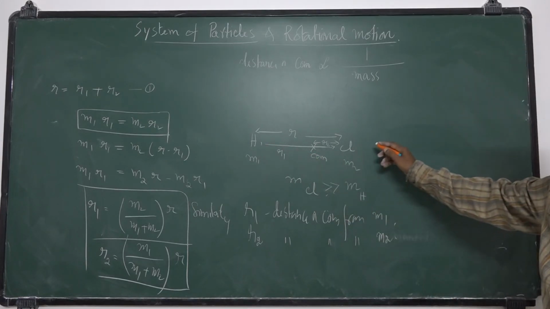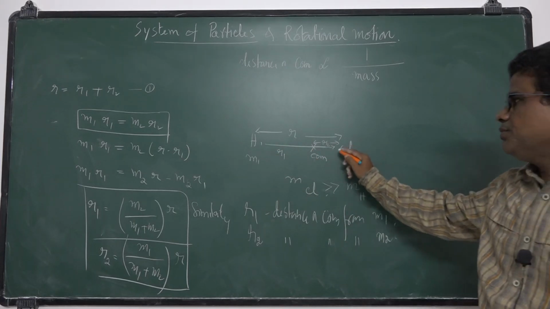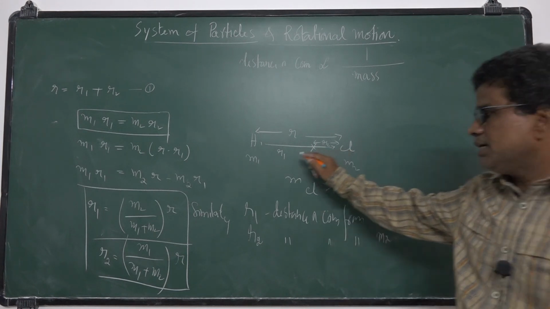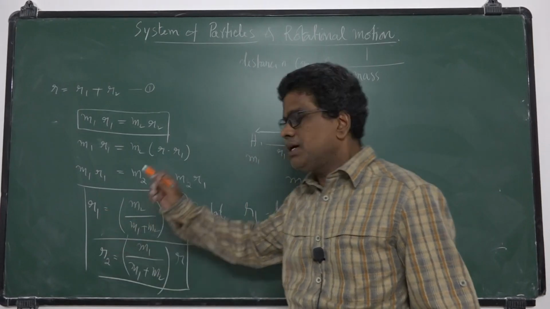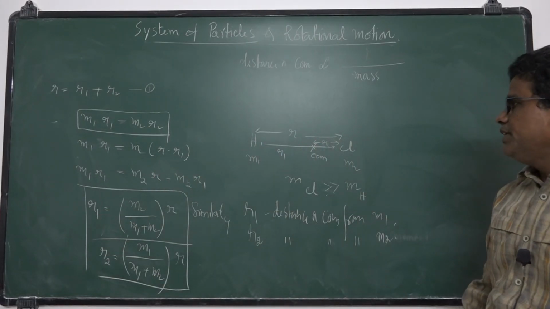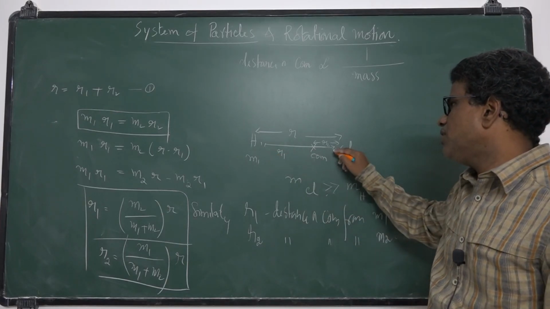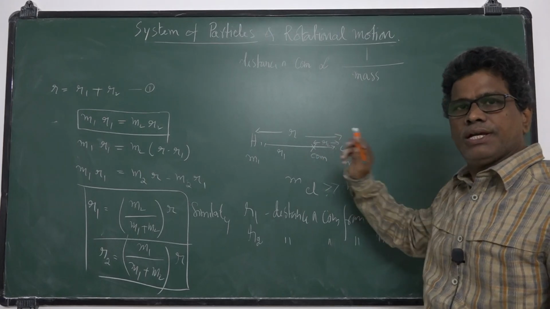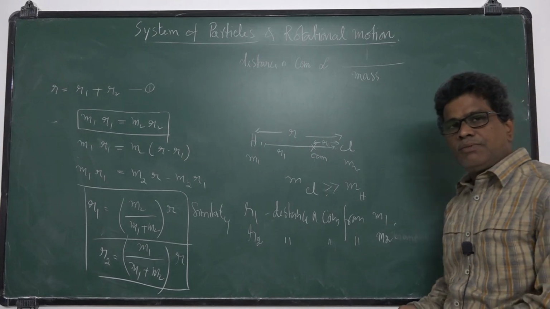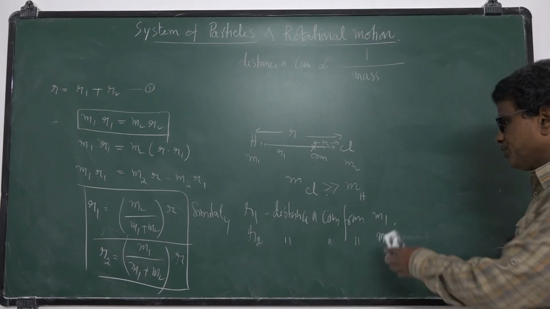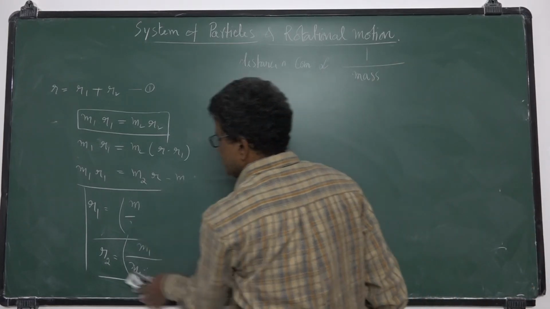So the center of mass of this chlorine molecule lies nearer to the heavier atom. So we can calculate the center of mass of the molecule by using these formulas. It is independent of the origin system. Suppose you assume the origin here or here, the center of mass will be here only. It won't change the position of center of mass. So from these expressions what can we conclude?